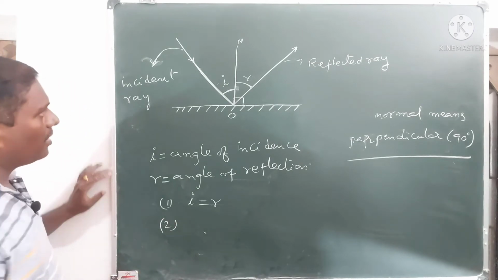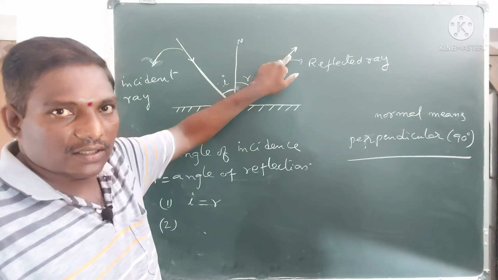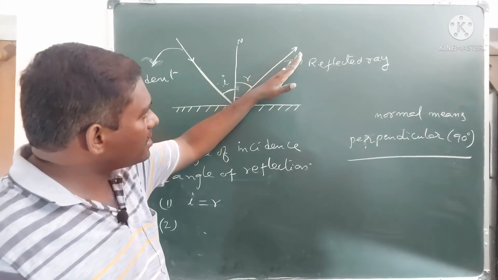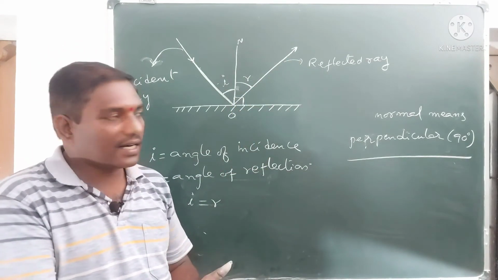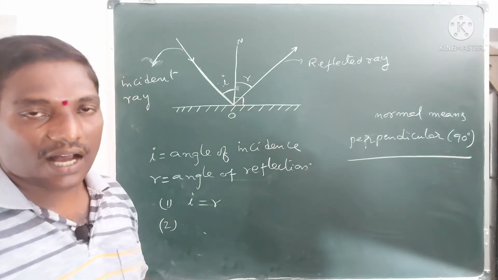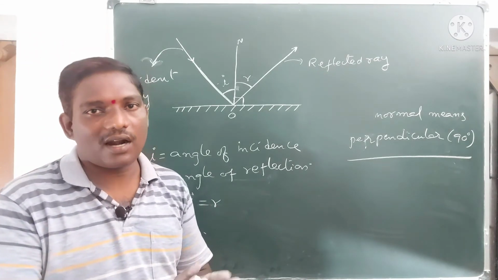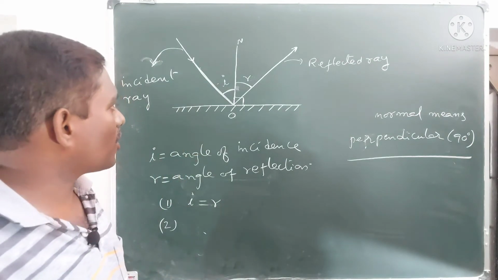Secondly, the incident ray is on one side of the normal and the reflected ray is on the other side of the normal. Hence we can say that the incident ray and reflected ray are either side of the normal, not on the same side. That is the second property.